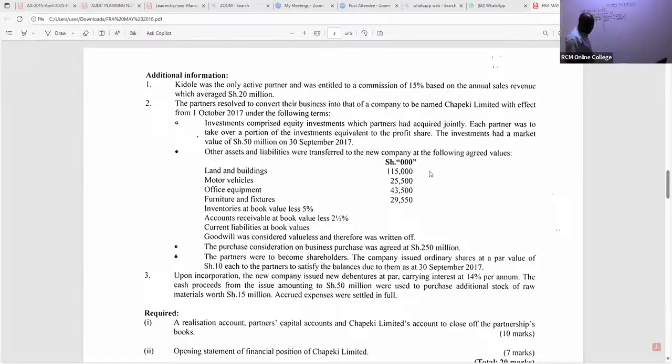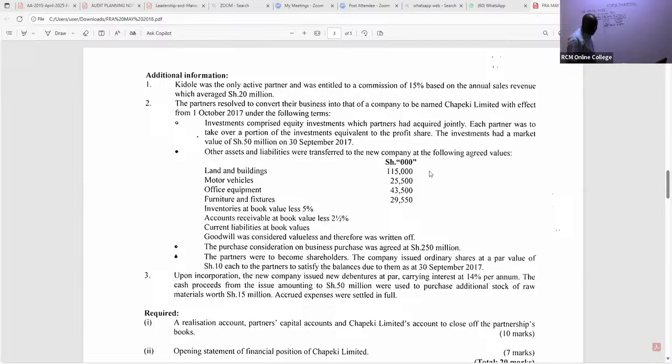Then we have motor vehicle, at fair value, not net book value. Now we are in the company's premises, the one that is taking them. So motor vehicle is 25,500. Then we have office equipment, 43,500.